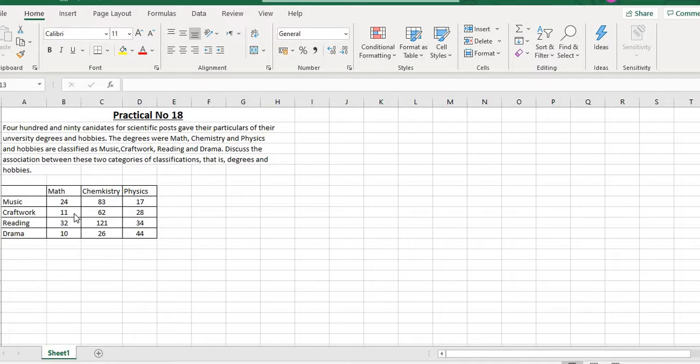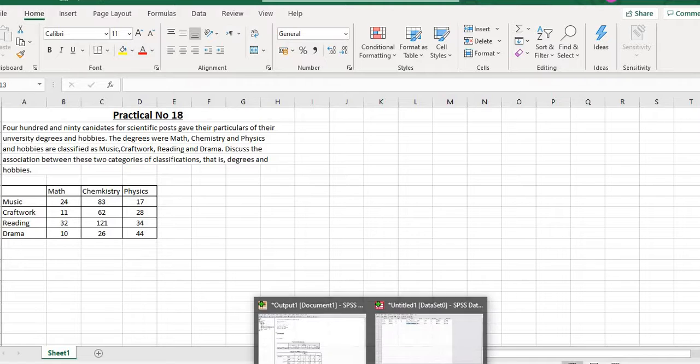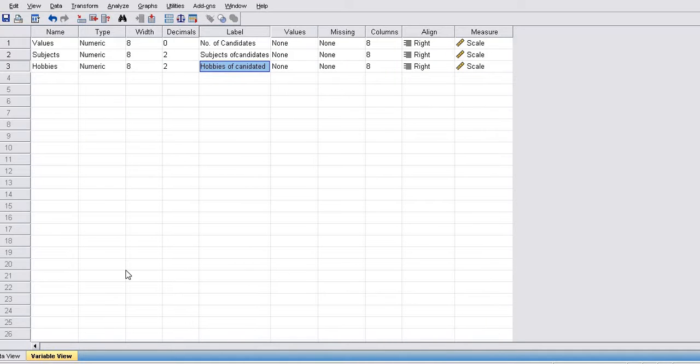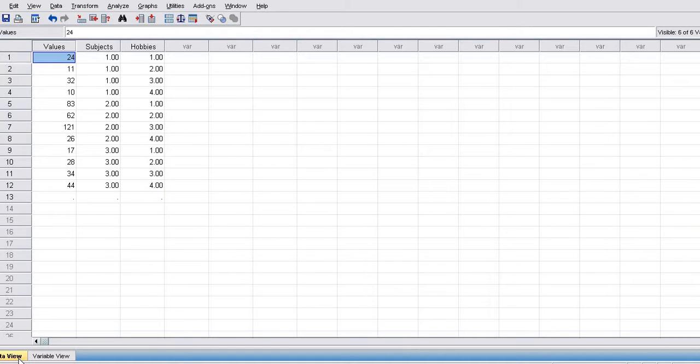Now I will copy these observations from here and paste them in an SPSS data sheet, which I have already pasted here. These are the data which have been pasted from an Excel sheet. And 1 means the first subject, which is mathematics.